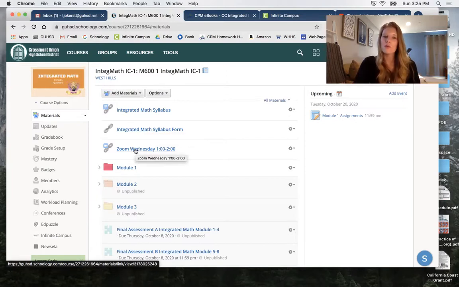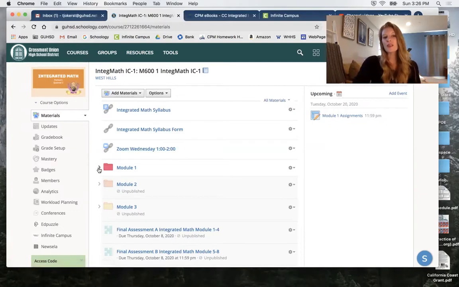I also have a Zoom link here. When you come on Wednesday from 1 to 2, if you would like to come, it's an optional Zoom meeting. I'll be talking about coursework and going over any questions you might have. During that time, I'll also give a brief lesson on each of the ones that appear for the week. I have weekly modules in here.